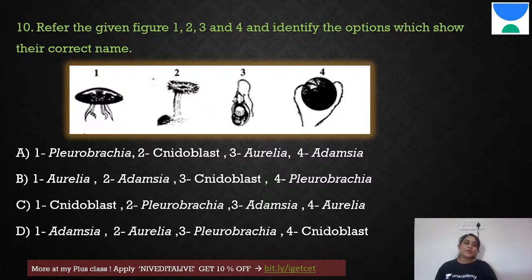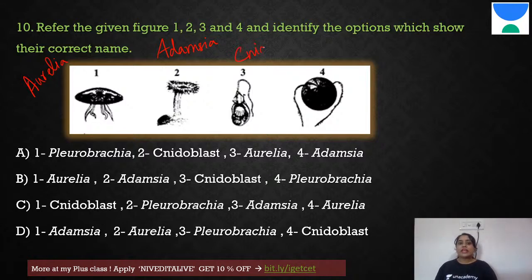Okay, so here, if you see in this case, this is a jellyfish. So what is the name for jellyfish? Aurelia, right? It should be Aurelia. Here you have sea anemone. So sea anemone, the name is Adamsia. Then you have, this is a cnidocyst or a cnidoblast or nematocyst.